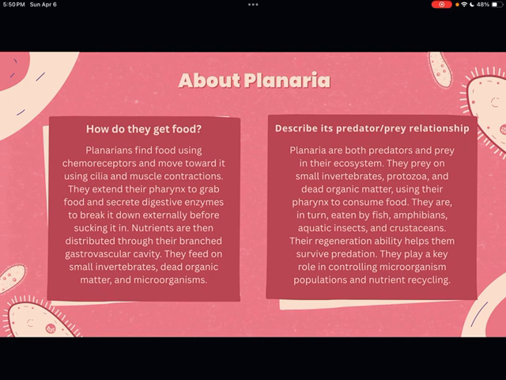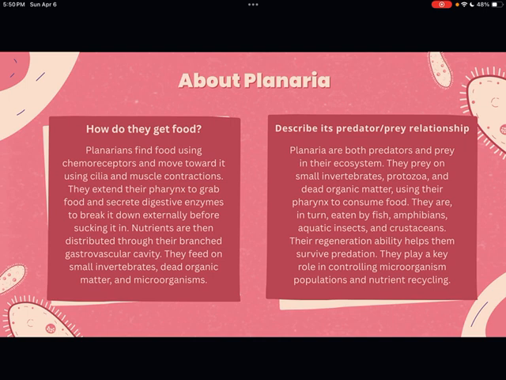They use different muscles in their body to obtain these nutrients, and it helps them break down the enzymes and really get that energy. They feed on small invertebrates, dead organic matter, and microorganisms, and they thrive by getting energy from these organic compounds and from preying on different animals.